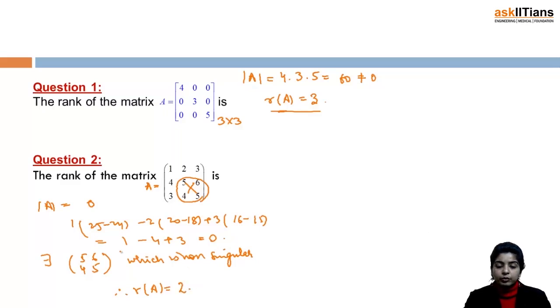Since we have been able to find out a square submatrix which is non-singular, and now every other submatrix of order more than 2, that is obviously 3, is singular. Since determinant is 0, so this matrix is singular.